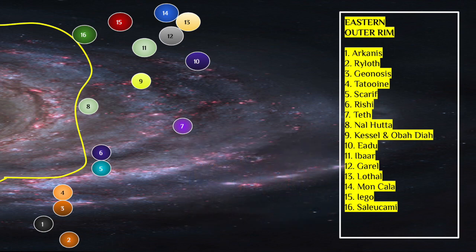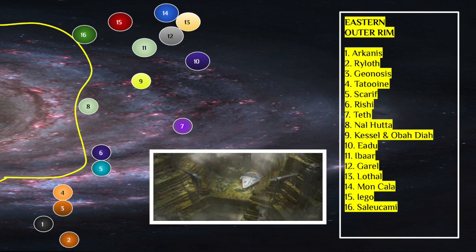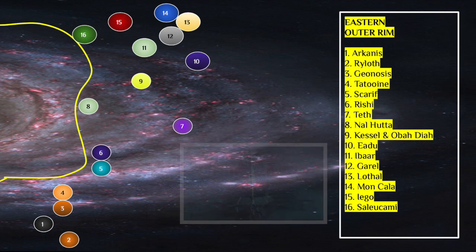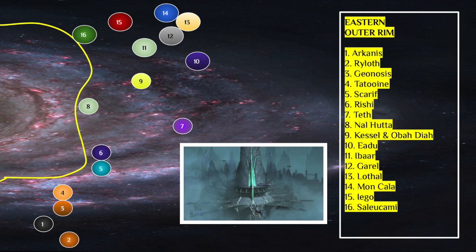Number 9 is Kessel and Obadiah. We see Obadiah from Clone Wars, and we see Kessel in Clone Wars, Rebels, and Solo: A Star Wars Story. Obadiah is the home planet of the Pikes, who run the Spice Cartel, and then they use Kessel because it's very close to their own home planet as the planet to mine the spice so they could sell it.